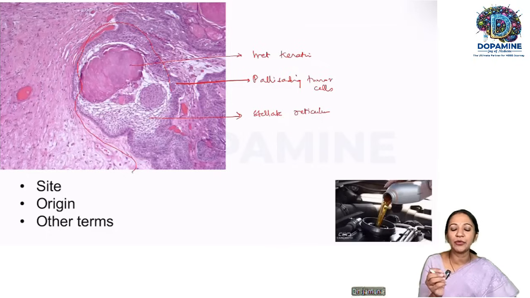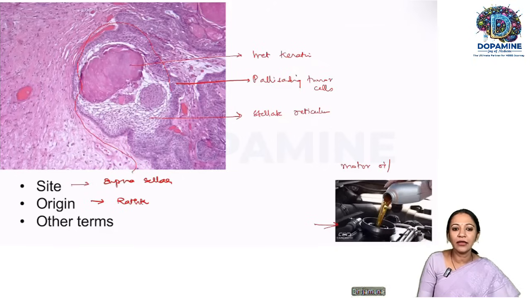And radiologically, it will look like a cystic tumor. Inside the cyst, see this appearance. So you get this motor oil appearance, just like the crude oil appearance will be there. So that again gives a clue to craniopharyngioma. Wet keratin, stellate reticulum, motor oil appearance. So what is the site? As we have already seen here, it is the suprasellar site. And what is the origin? It arises from the Rathke cleft.